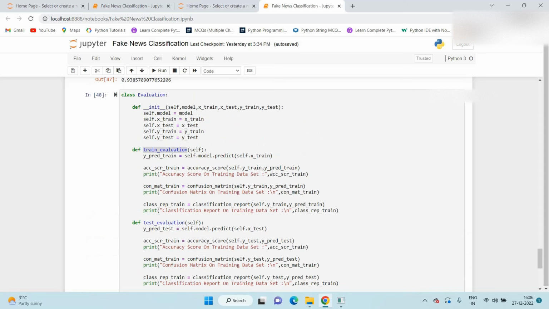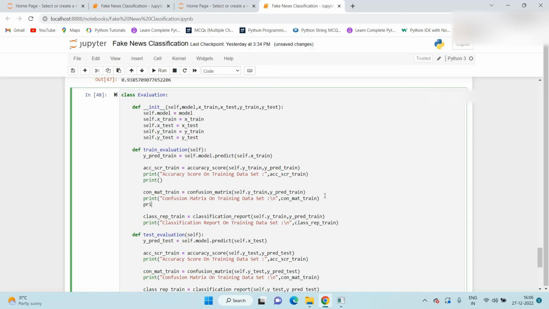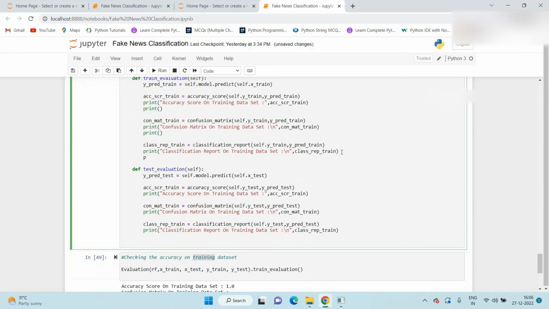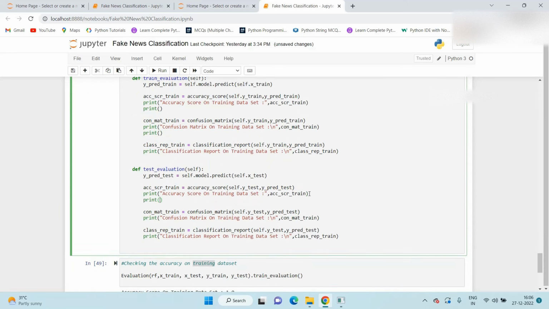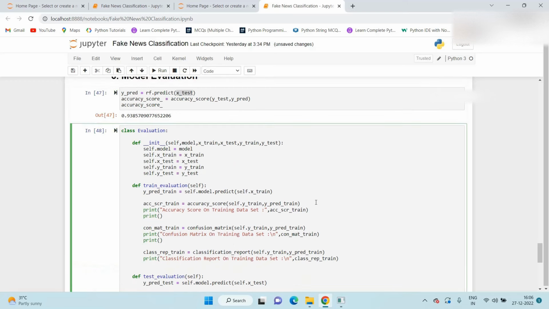So what we do here is add one blank print statement, so one line will be added in between.